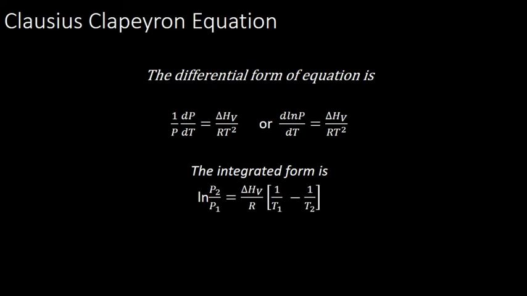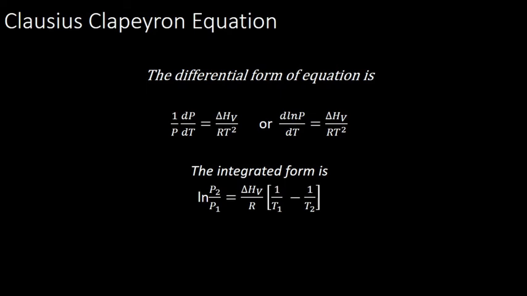known as the differential form of the Clausius-Clapeyron equation, that is 1 by P into dP by dT is equal to delta Hv divided by RT squared, or you can take it as d ln P by dT is equal to delta Hv by RT squared, where P is the pressure, R is the universal gas constant, T is the temperature, and delta Hv is the molar heat of vaporization.